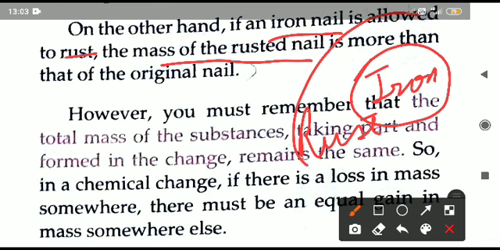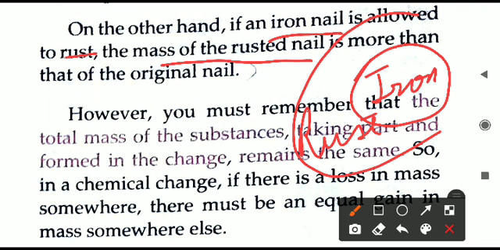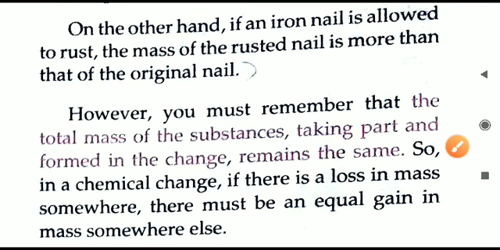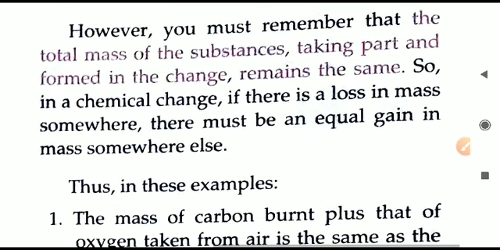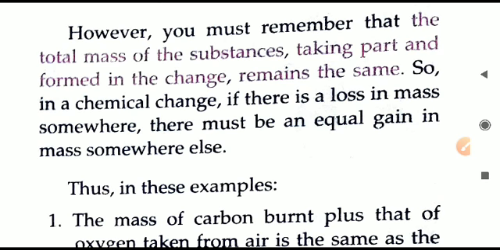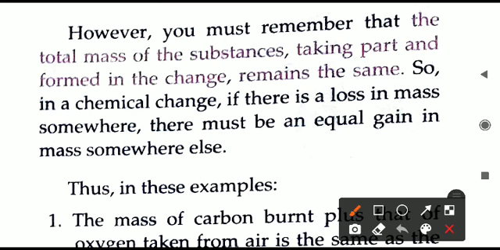So now the mass has increased, because some extra particles have deposited here. So the mass of the rusted iron nail will be more than the original iron nail. So in this example we observe that the mass is also changing, although it is increasing here. What we ultimately conclude is that the mass of the individual substances is always changing.